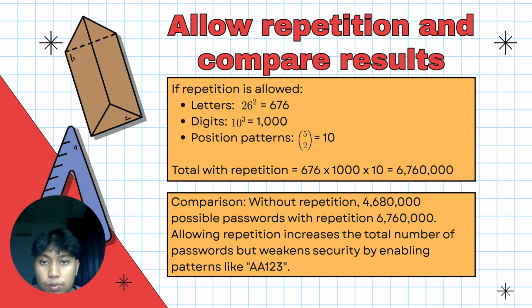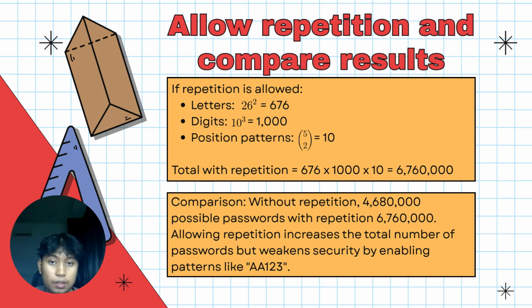Now we will allow repetition and compare the result. If repetition is allowed, the letters should be 26 to the power of 2, because we don't care about repetition anymore, so it equals 676. For the digits, 10 to the power of 3 equals 1000.